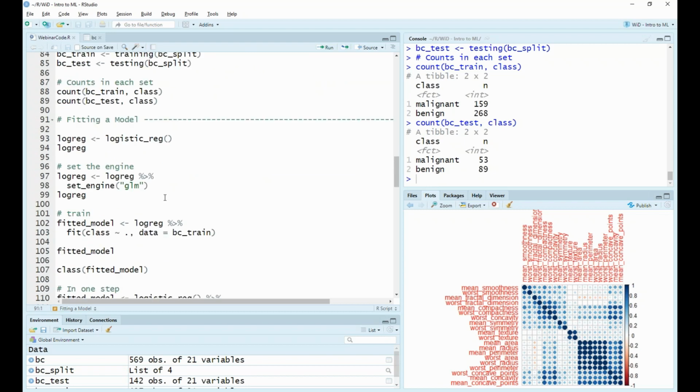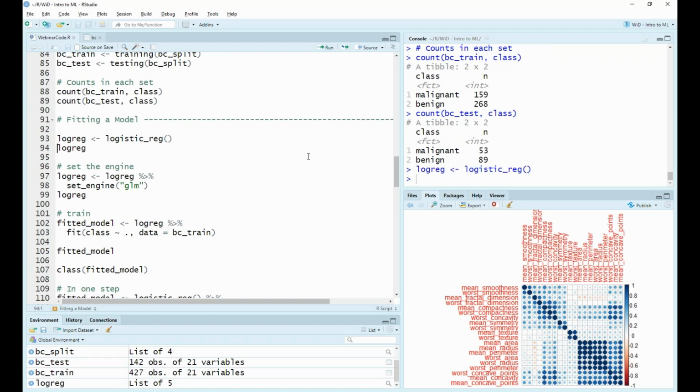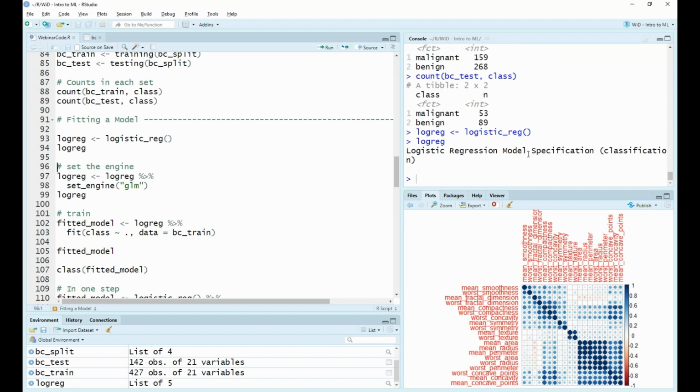So now we're ready to fit a model. The first thing you need to do when using the tidymodels framework is specify what type of algorithm you're going to be using. We're going to be using a logistic regression. We can define that using the logistic_reg function. And if we look at this, all it's saying is that this is a logistic regression model specification.